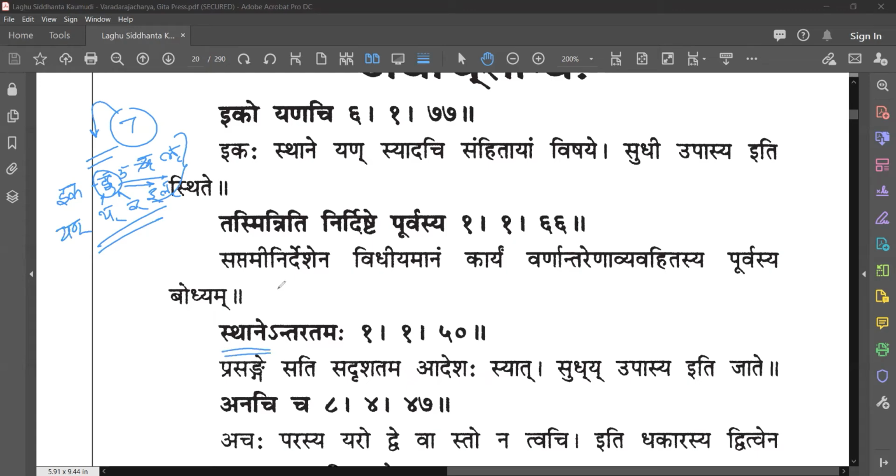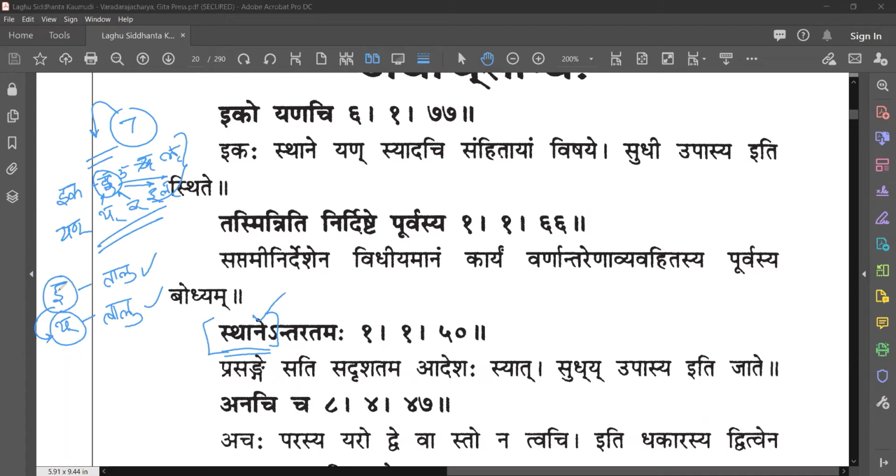Antaratama means in comparison, what will be the sadrisha, or what is very close, is the sthana. Take the sthana and you bring the substitution. So i's sthana is talu, and ya will be talu. So both are talu. So ikaha sthane yan.